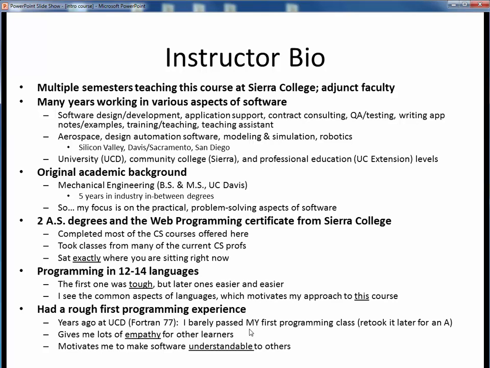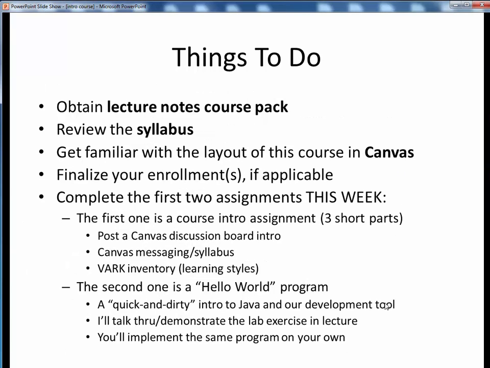Hey, it happens. I remember how rough it was for me, and so I try to teach this course in the manner I wish it had been explained to me way back then. It gives me a lot of empathy for people learning programming for the very first time. So I hope all that gives you a good sense of me and where I'm coming from in teaching this course.